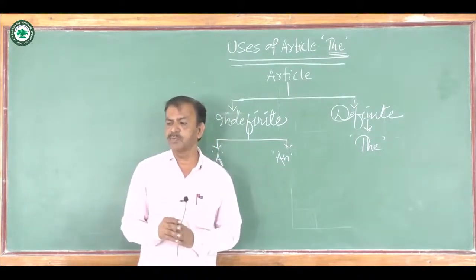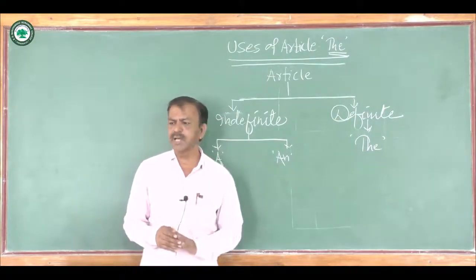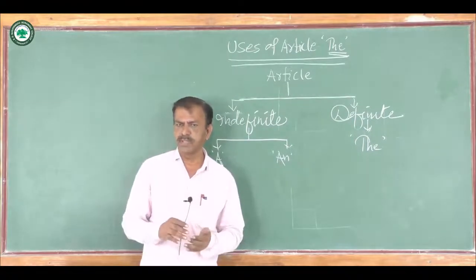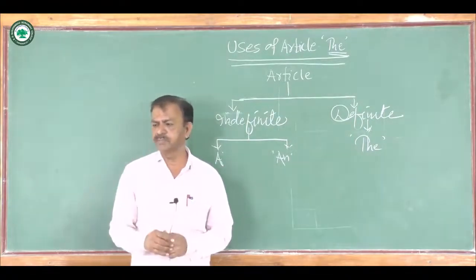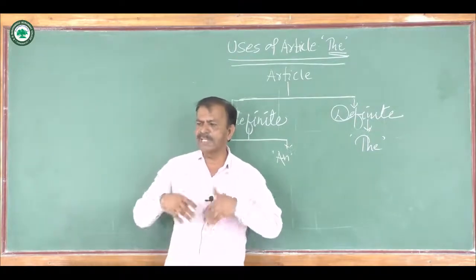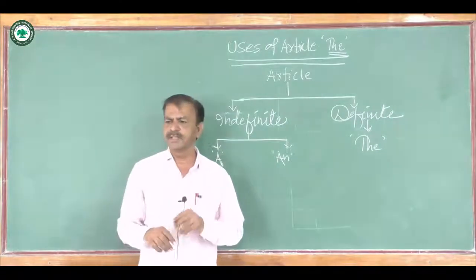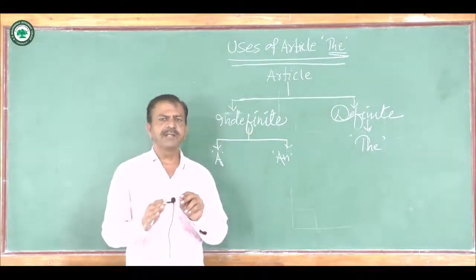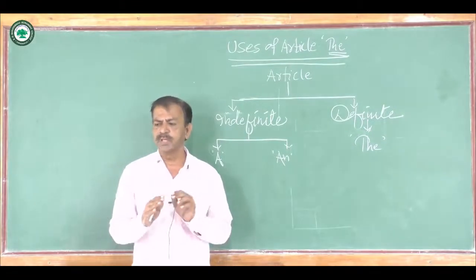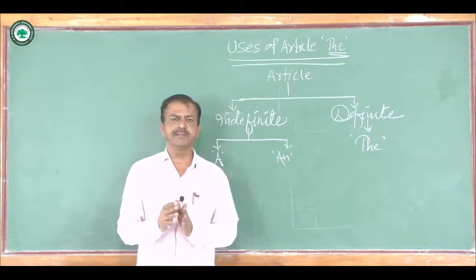Here proper noun is used qualified by an adjective. Article the is also used before the adverbs with comparative. That is, the more she gets, the more she demands. Here we can see how article the is used before adjective when there is the comparison.